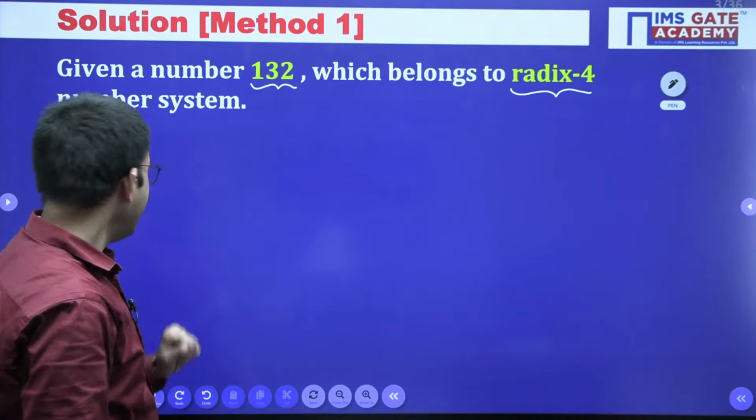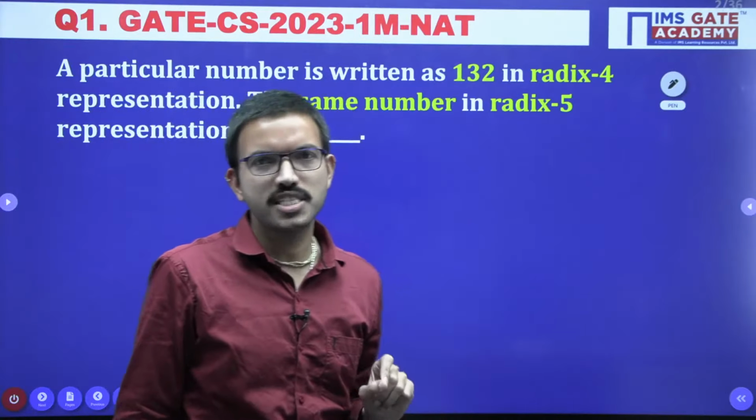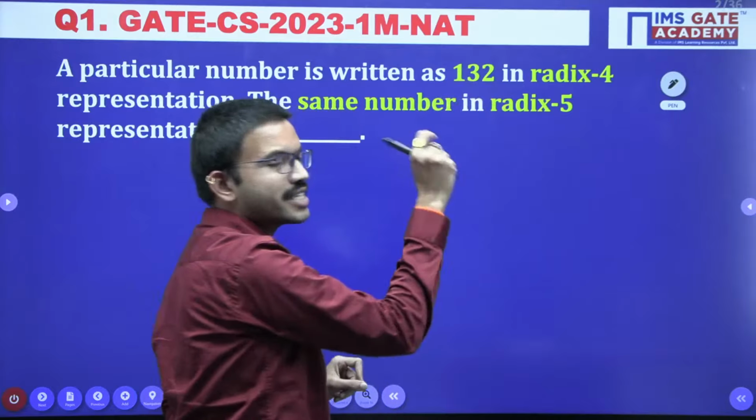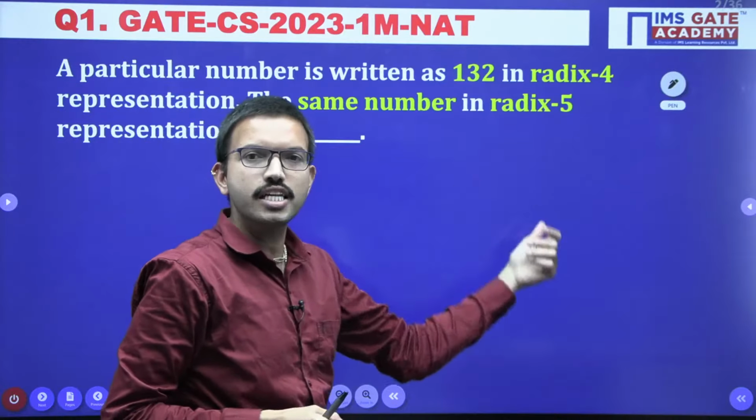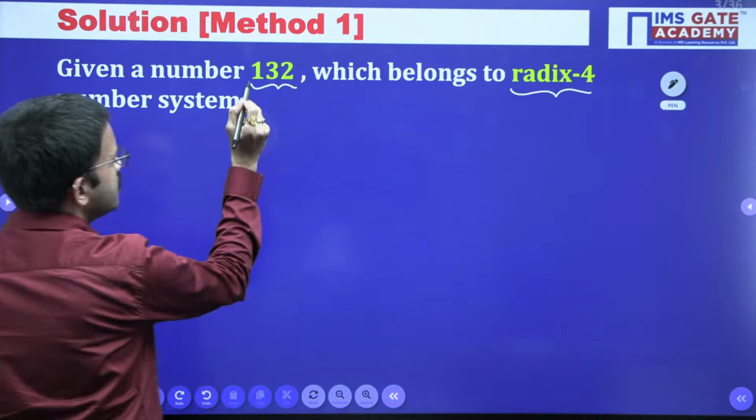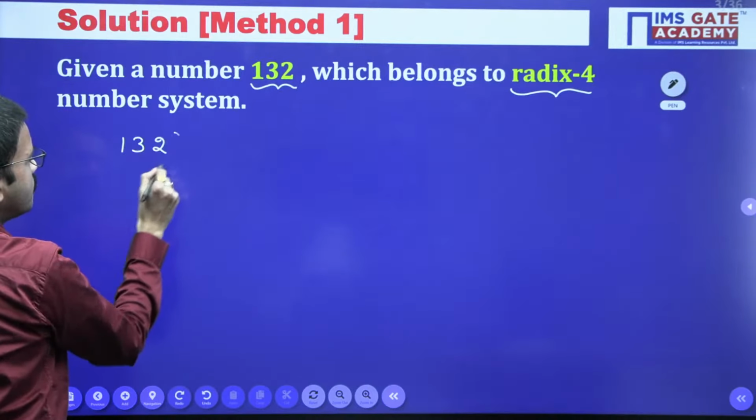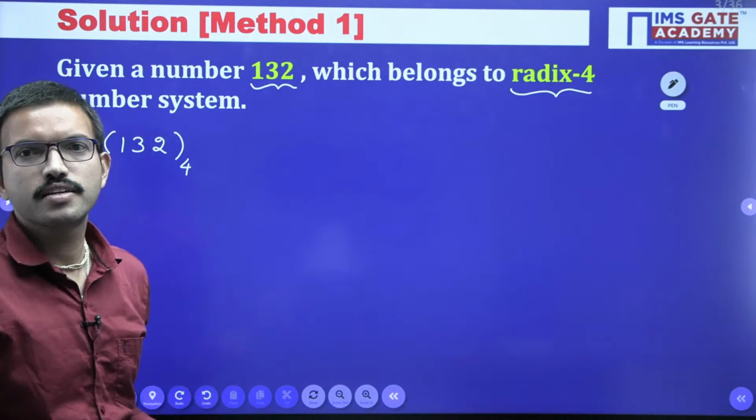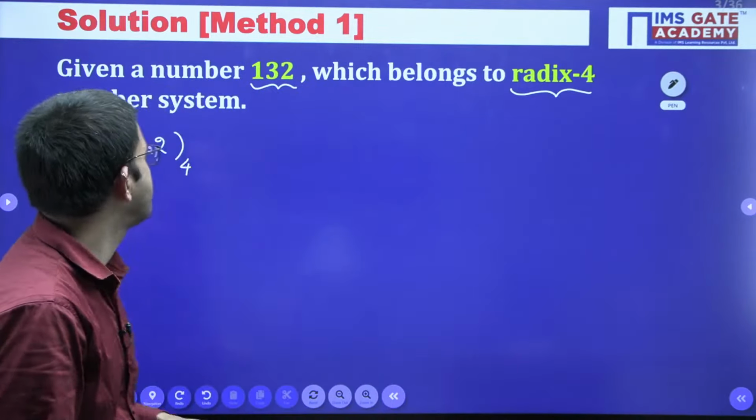Whenever we want to find the equivalent number in any other number system, first of all, whatever the given number is, try to convert it into decimal. After that, the decimal number you can convert into any other number system according to the requirement. So first, let us convert this number 132, which belongs to base 4, into decimal. Yes, very good, Janavi. All of you are getting the correct answer.